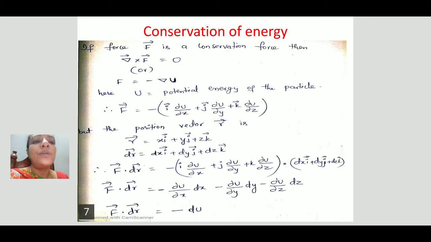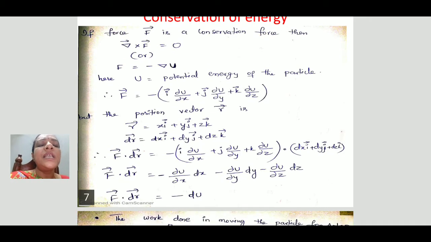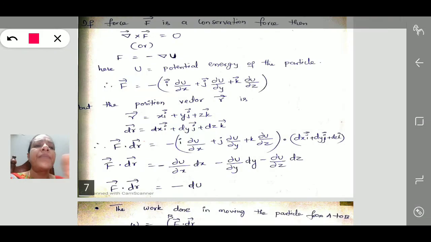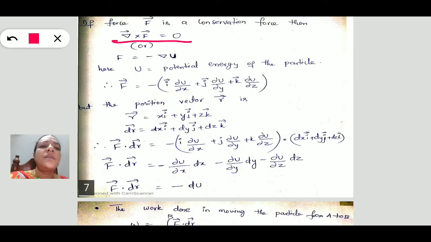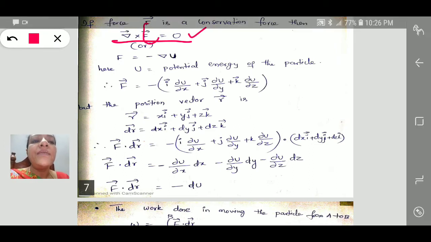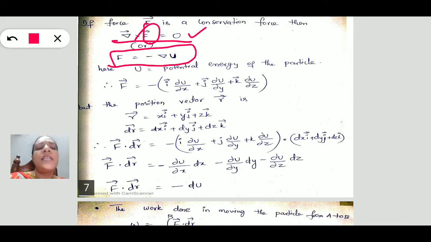By assuming our force is a conservative force, according to our vector concepts its curl is also 0, so curl F equals 0. Again, if F is a conservative force, it can be written as minus the gradient of the potential energy, where U is the potential energy of the particle.